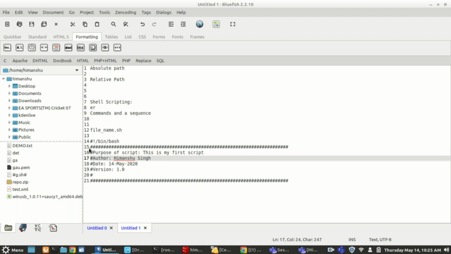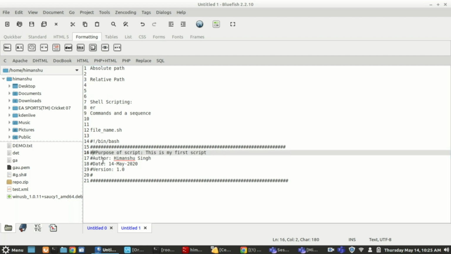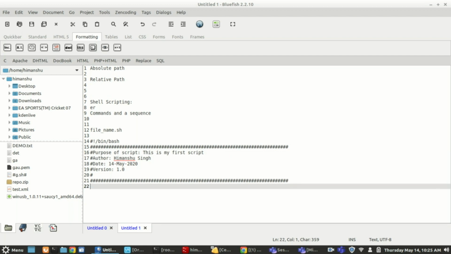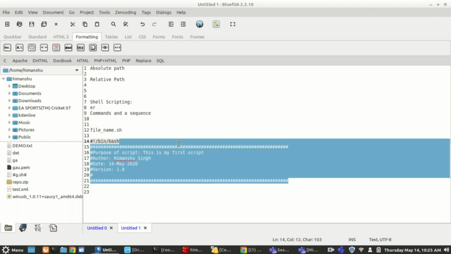So any line that starts with a hash will not be read by the interpreter. Whenever the interpreter executes, it will read that it is a hash, that is a comment line, so it will not do anything with those lines. It will just blindly ignore those lines. Now this is just out of good practice.